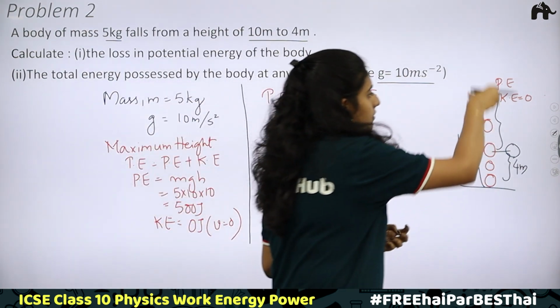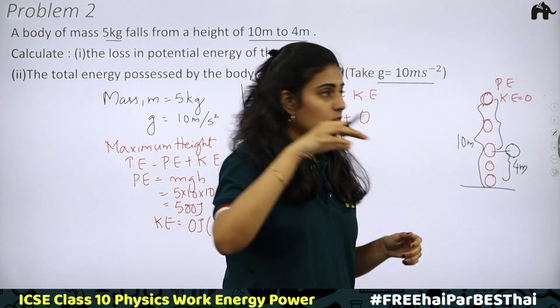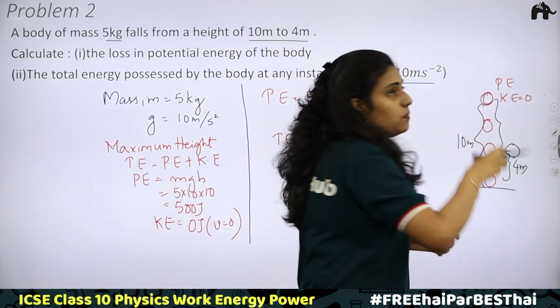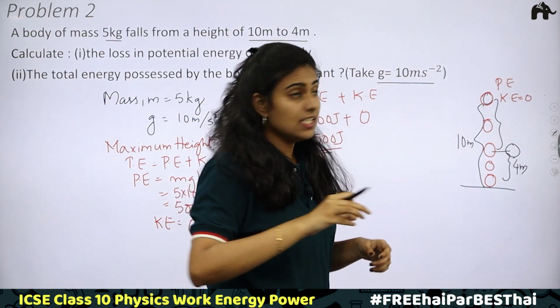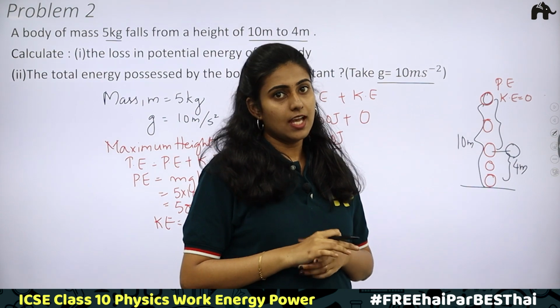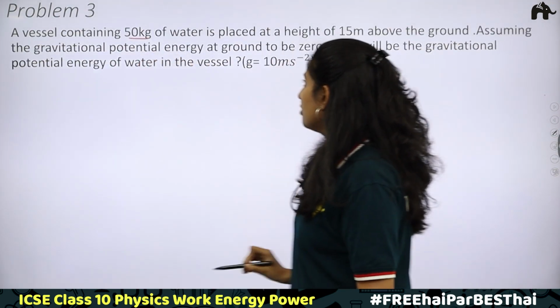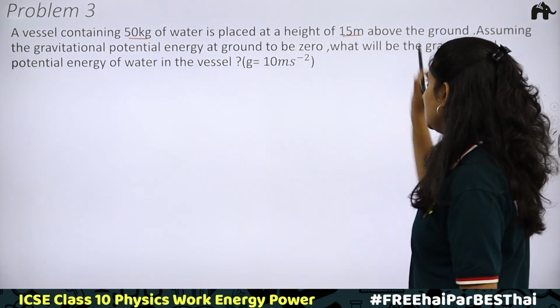When the body falls, its potential energy will decrease, kinetic energy will increase. By the same amount that potential energy decreases, kinetic energy will keep increasing. Clear?